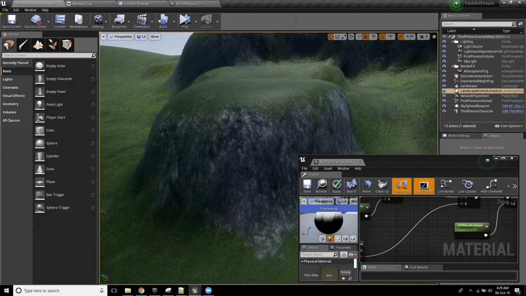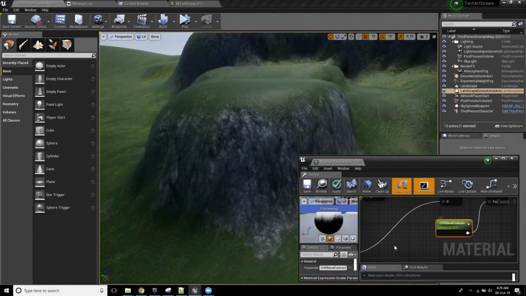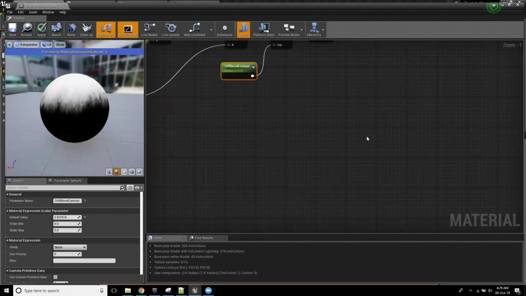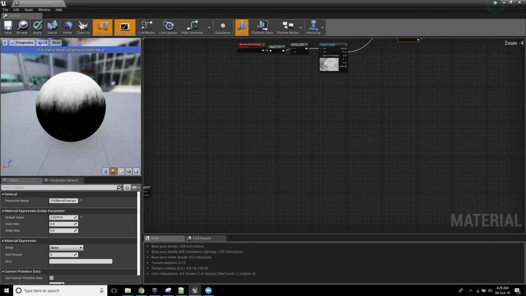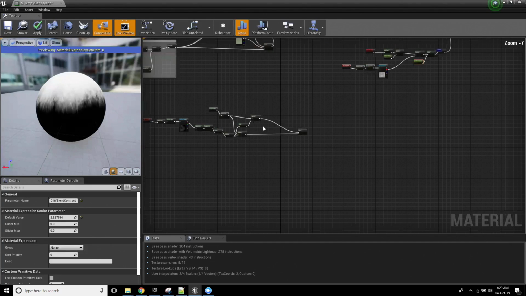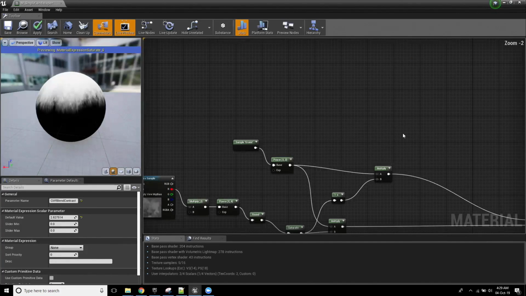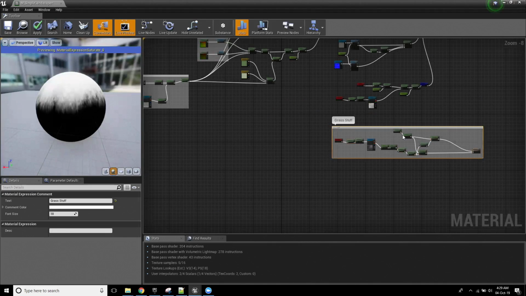So with this in mind and this generally set up, the next thing I'm quickly going to do is go back to where my grass sample was earlier. Okay, I'm just going to reorganize this a little bit. Grass stuff. Okay.